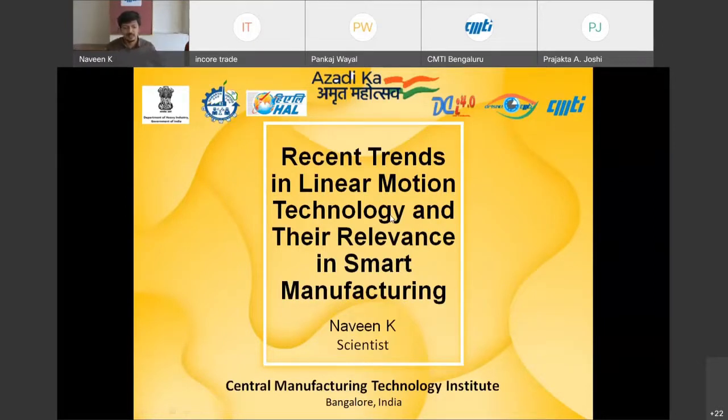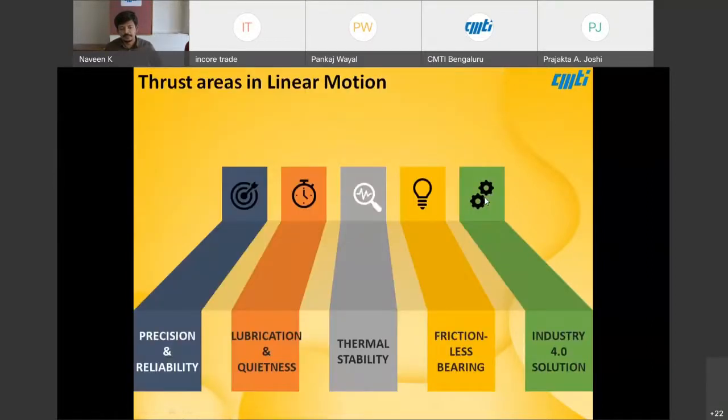So, today I'm going to talk on recent trends in linear motion technology and their relevance in smart manufacturing. Basically, this webinar is under the Atmanirbhar Bharat initiative. I am going to cover mostly the precision and reliability of the linear motion elements, then lubrication and quietness.